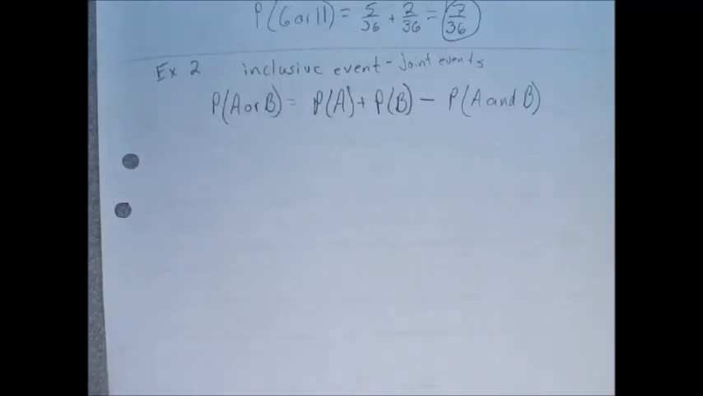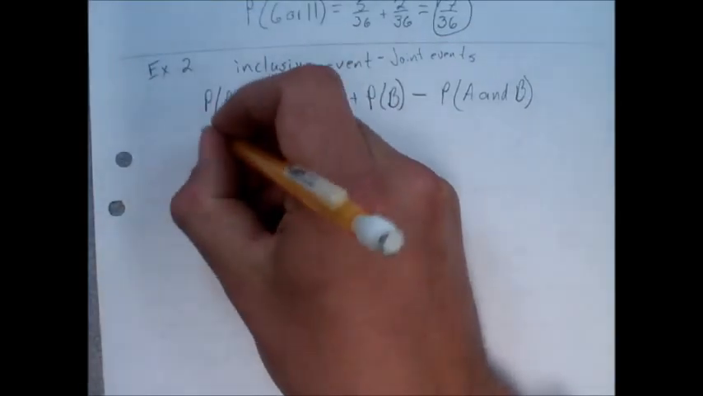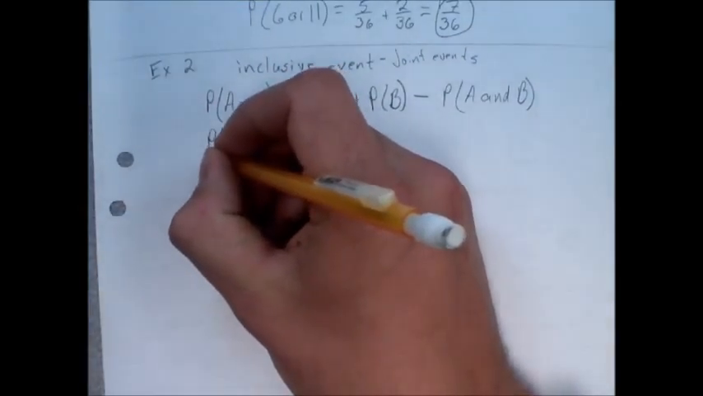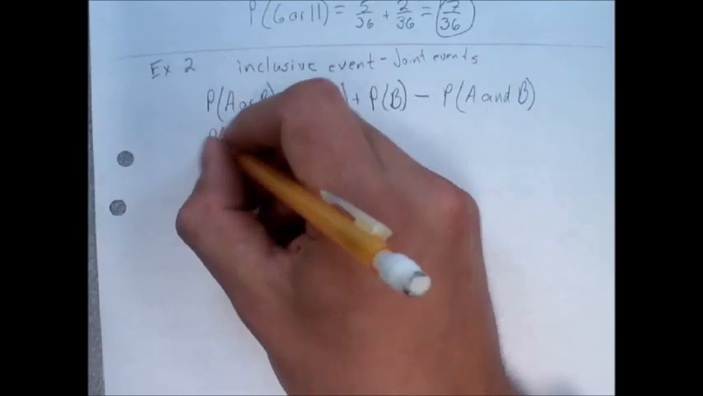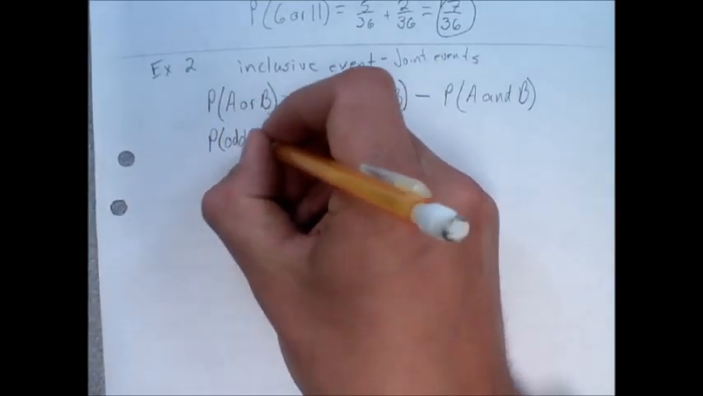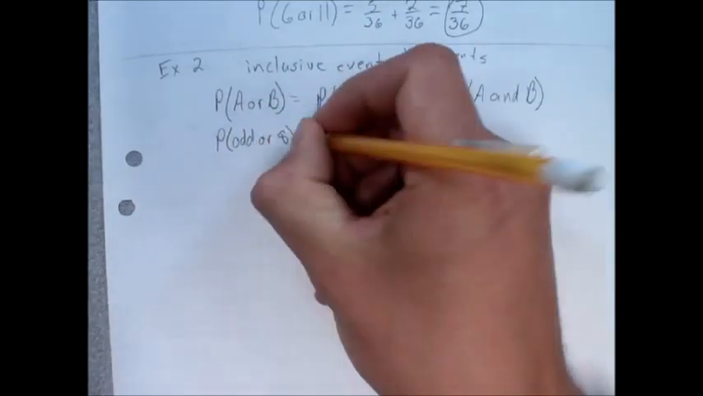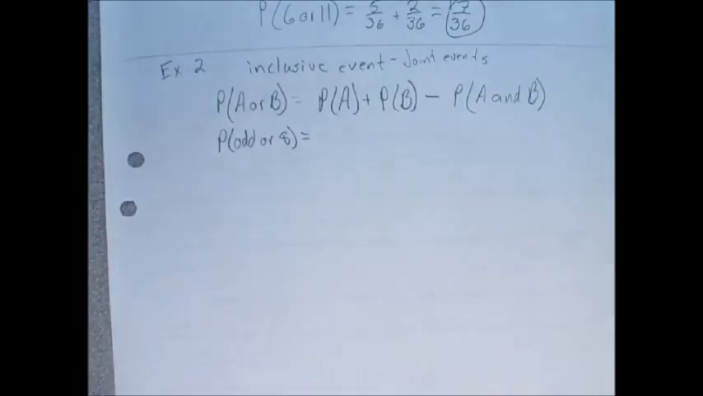All right, so let's answer the question. It says probability of rolling an odd, or a sum of 8. Okay, so that's how I'm going to write that. The probability of rolling an odd or the sum of 8.